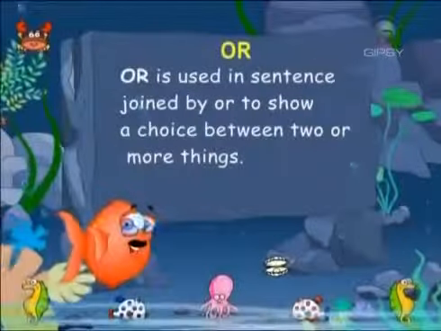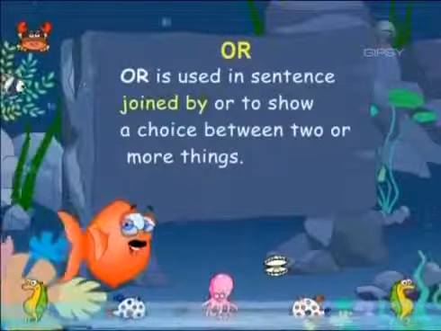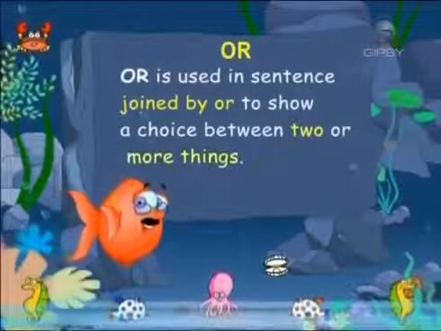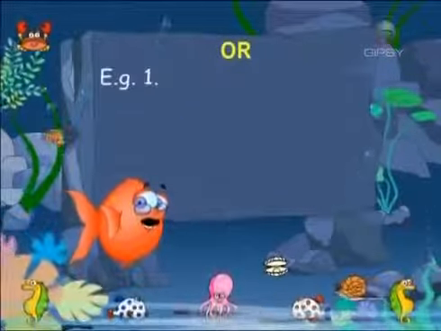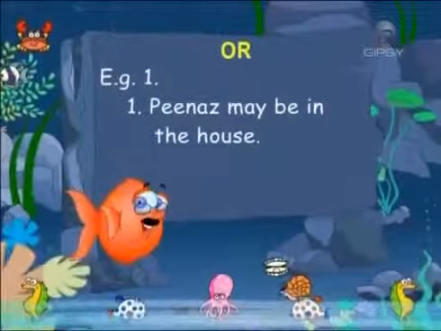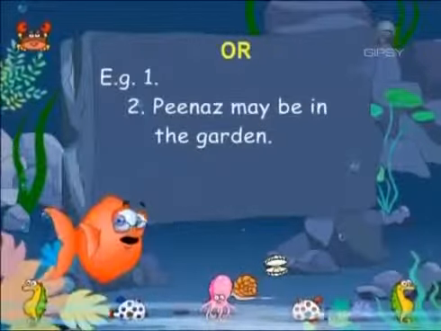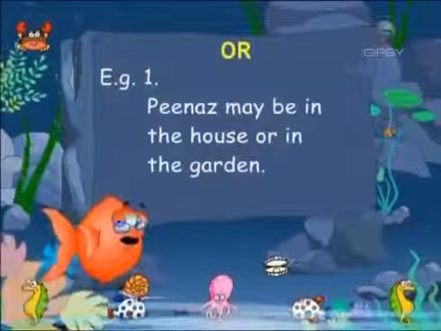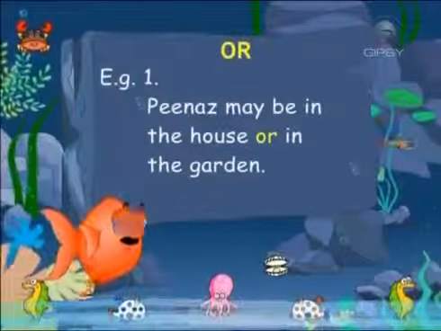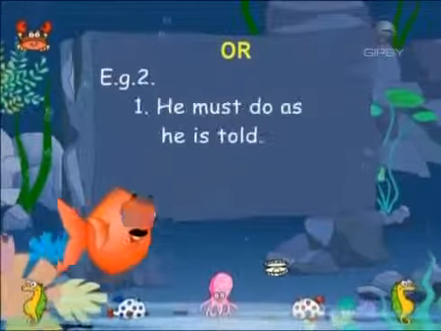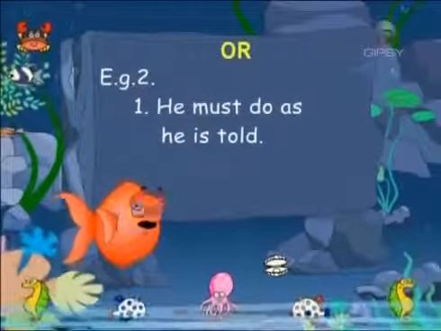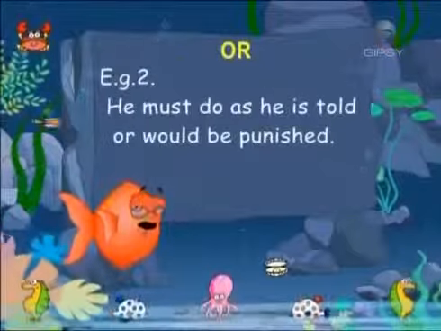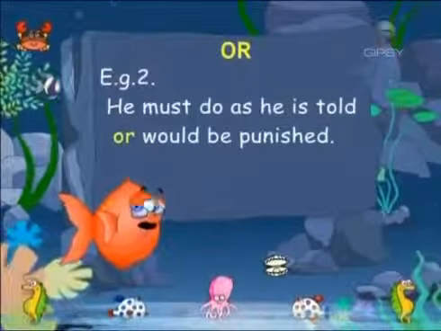The word "or" is used in a sentence joined by "or" to show a choice between two or more things. Example: Peanuts may be in the house. Peanuts may be in the garden. Peanuts may be in the house or in the garden. He must do as he is told. He will be punished. He must do as he is told or he will be punished.